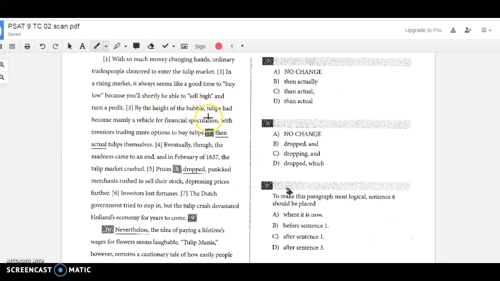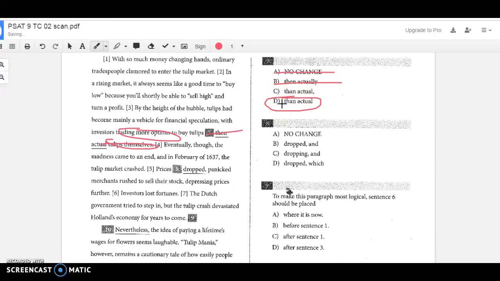By the height of the bubble, tulips had become mainly a vehicle for financial speculation, with investors trading more options to buy tulips than actual tulips themselves. So once again, this is comparing things, so we will never choose "then" when we're comparing, so we can get rid of those two. So now it's "than", because we're comparing trading more options than tulips themselves. So comparing those two things, we do not need a comma there.